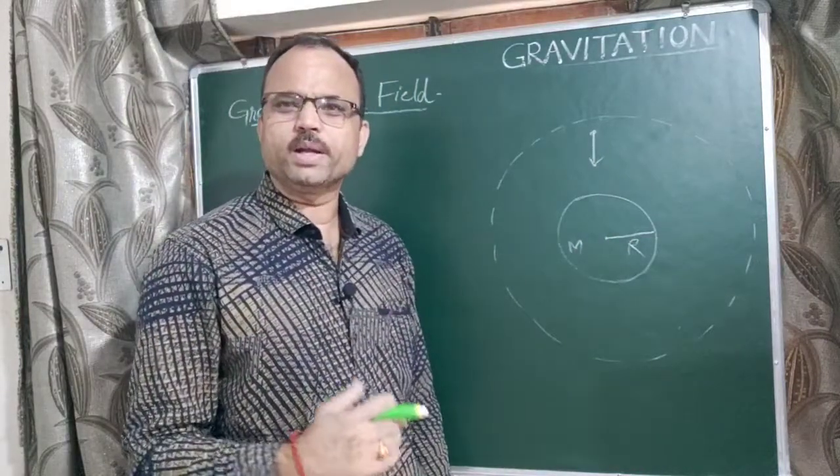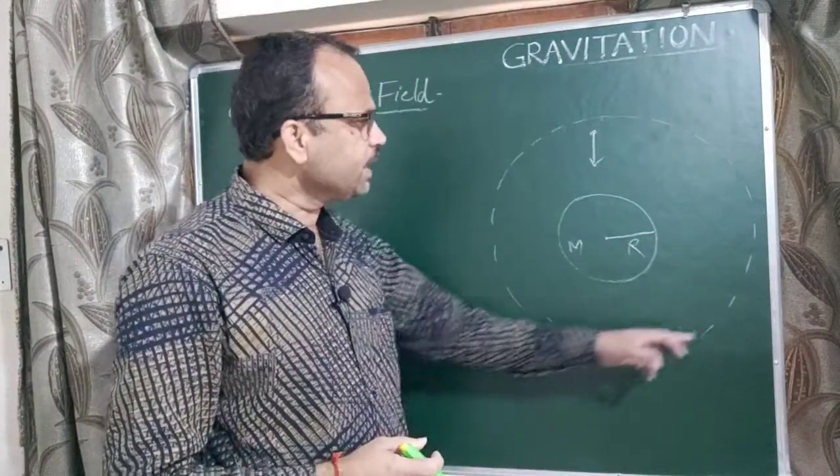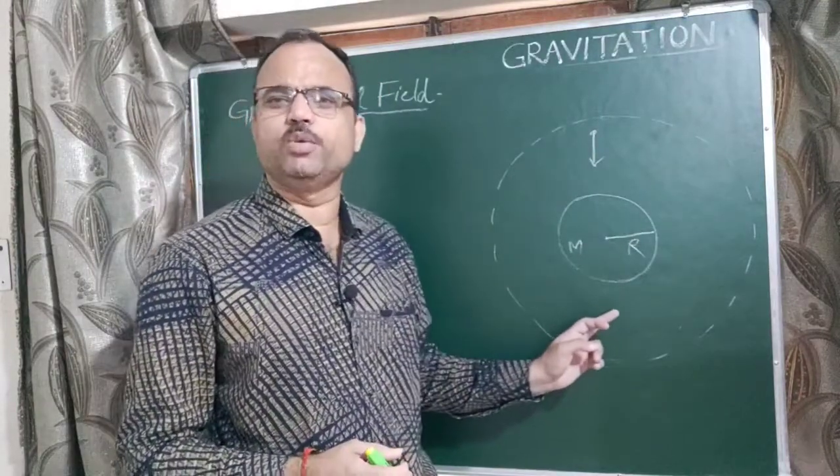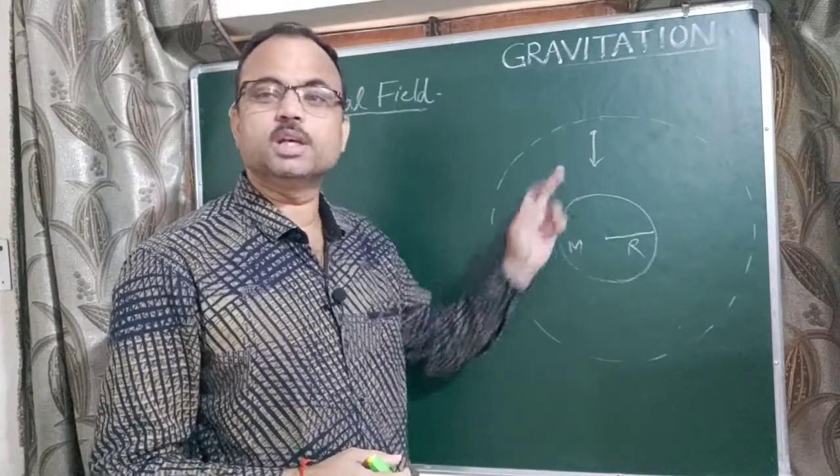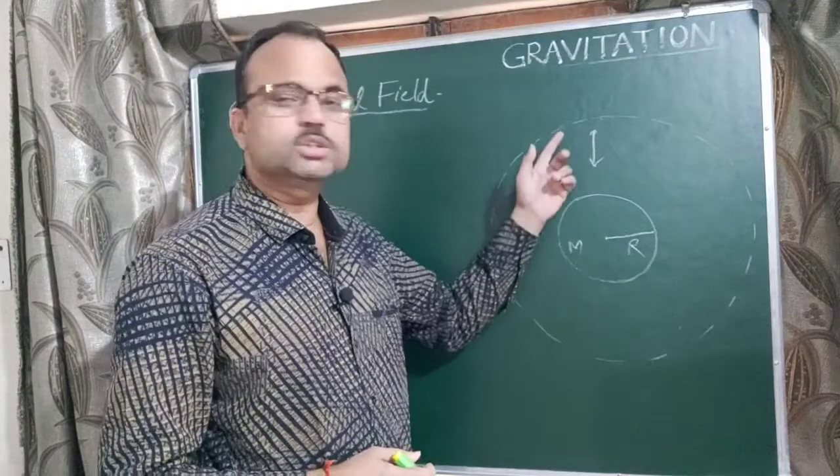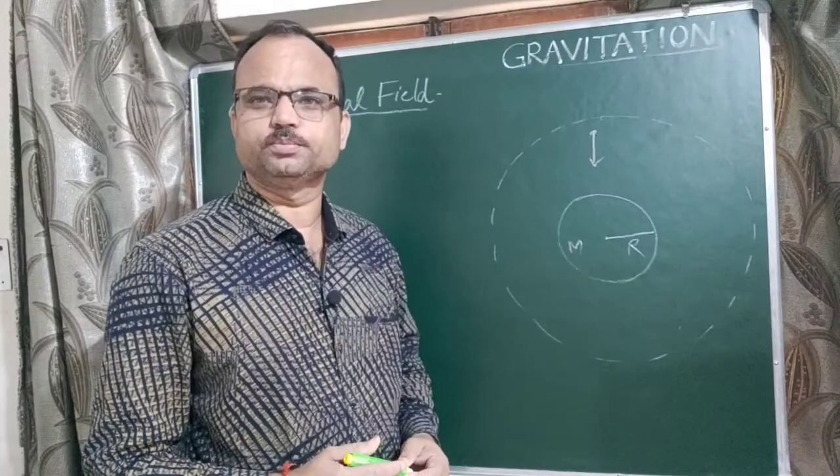It means when any body present at any point inside this gravitational field experiences a force, that force is known as gravitational force.